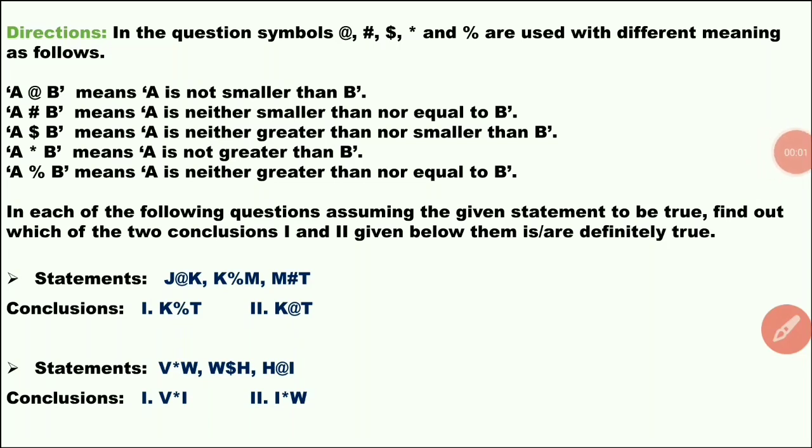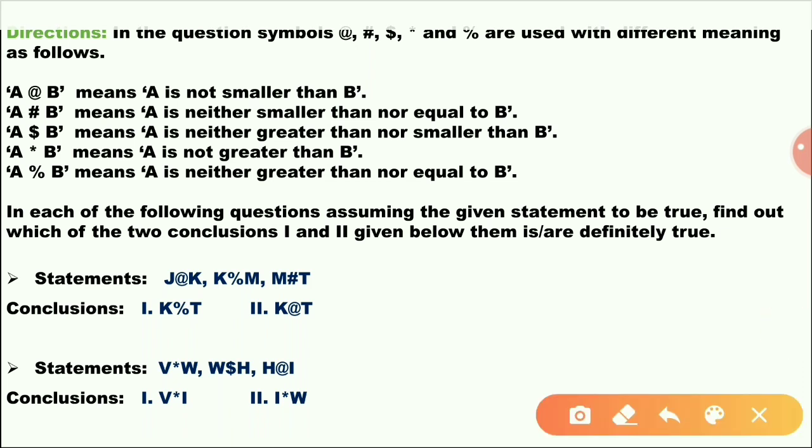Directions: in the question, symbols at the rate, hash, dollar, star and percentage are used with different meanings as follows. A at the rate B means A is not smaller than B. Not smaller than means greater than or equal to. A star B means A is neither smaller than nor equal to.